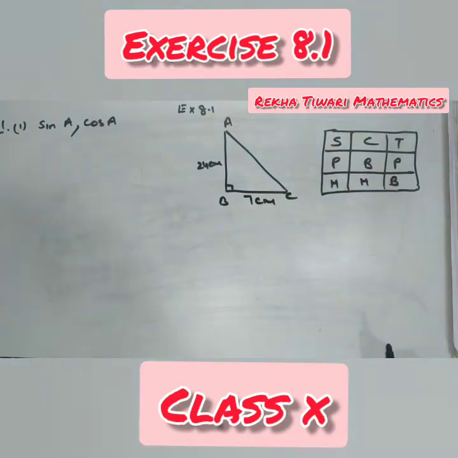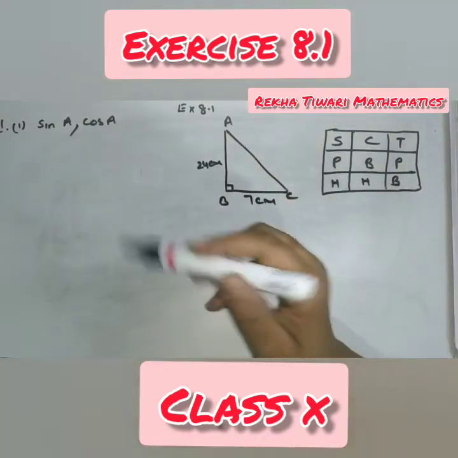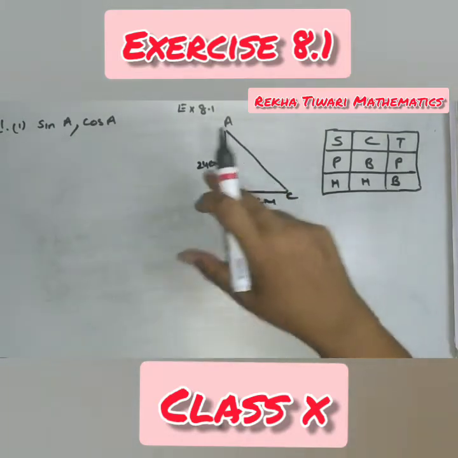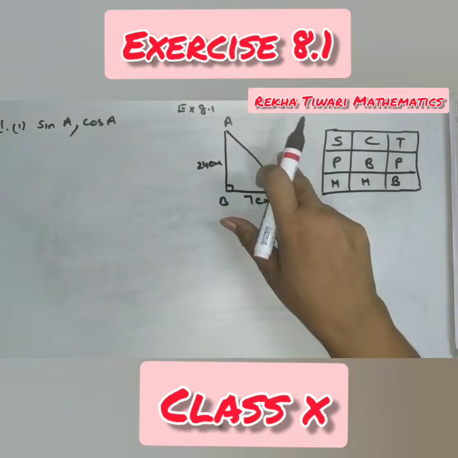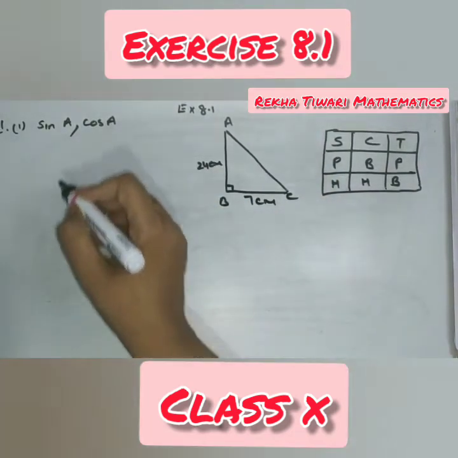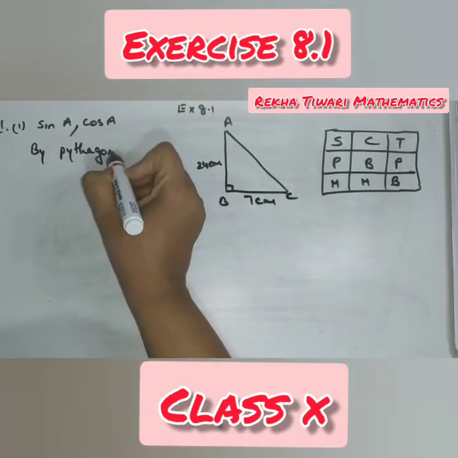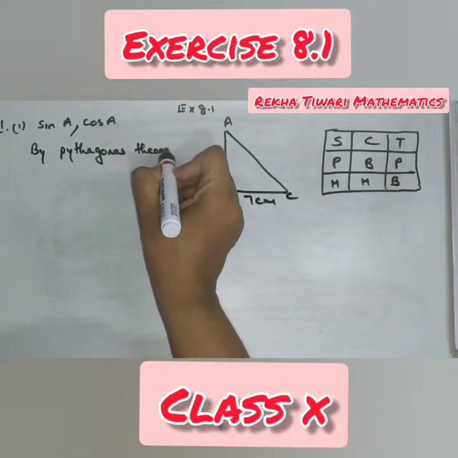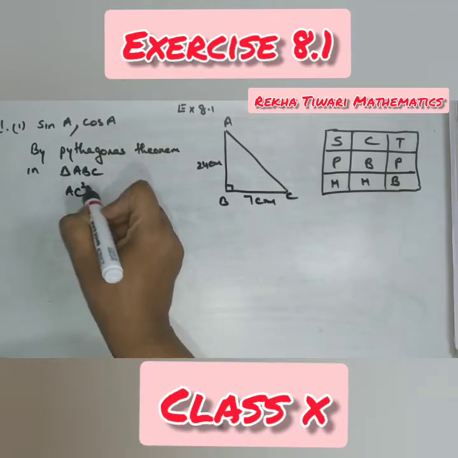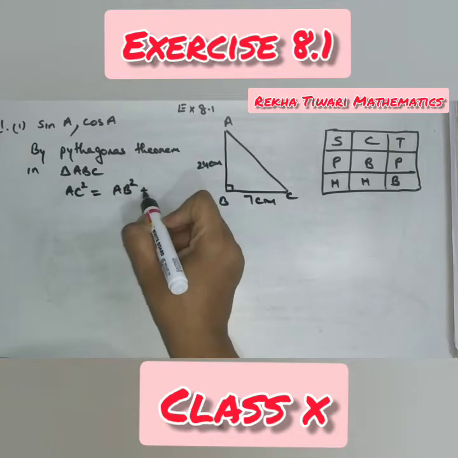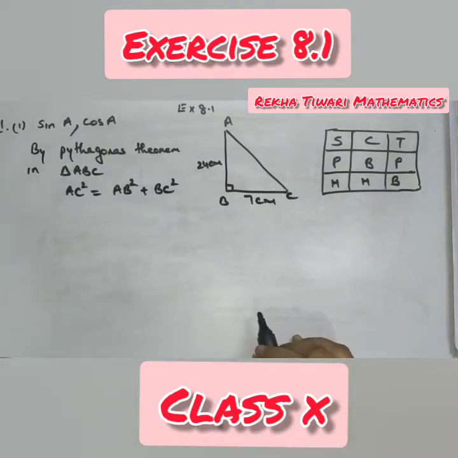Correct. So to find any of the 6 ratios, all the 3 sides are required. Here only 2 sides are given, 24 centimeter and 7 centimeter. I have to find out the third side, that is the hypotenuse. Since this is a right angle triangle, I can use the Pythagoras theorem. By Pythagoras theorem, in triangle ABC, AC square is equal to AB square plus BC square. Hypotenuse square is equal to base square plus perpendicular square.